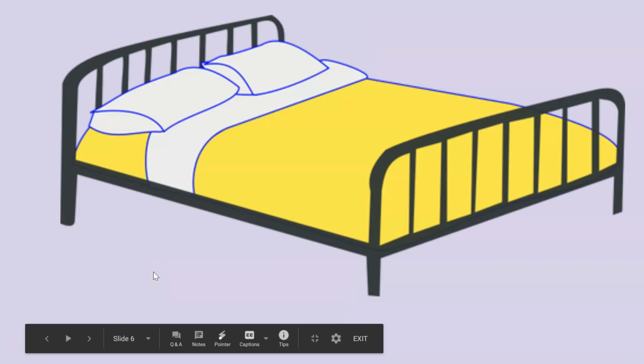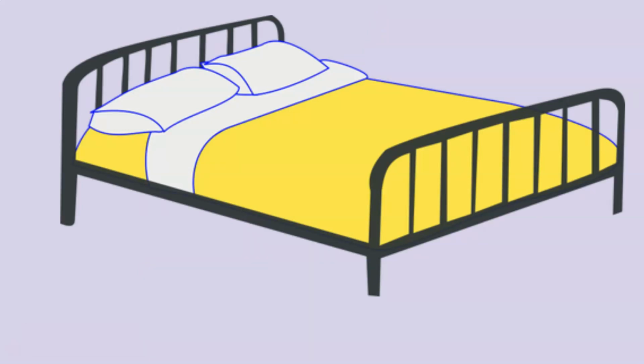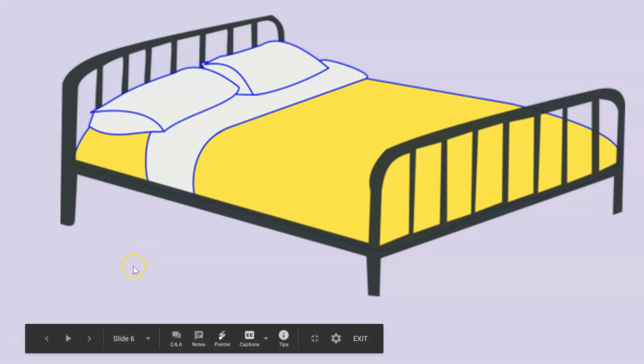All right, this is a bed. B, e, d. Bed. Sound it out. B, e, d. What sounds do you hear in the word bed? Write it down.